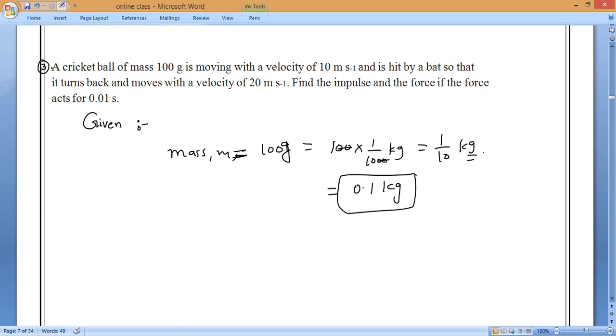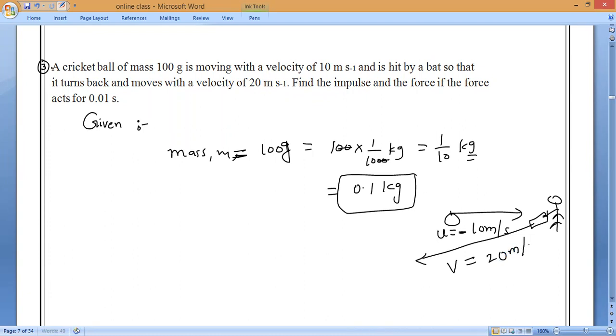Okay, next. Moving with a velocity of 10 meter per second. Now the ball is moving with a velocity of how much, guys? 10 meter per second. So initial or final velocity? Initial velocity. So as I told you, initial velocity, you have to take it as minus. Okay. Now here is the batsman, and that is his bat. Now he has hit the ball and the ball is traveling back with the final velocity. It turns back and moves with a velocity of 20 meter per second. Okay.